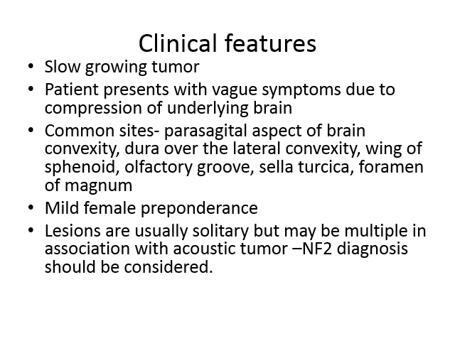Patients present with vague symptoms due to compression of the underlying brain. Common sites are the parasagittal aspect of brain convexity, dura over the lateral convexity, wing of sphenoid, olfactory groove, sella turcica, foramen magnum. These are the common sites of meningioma.